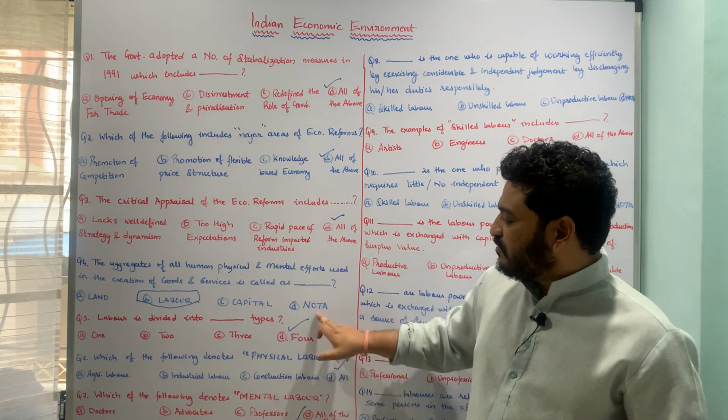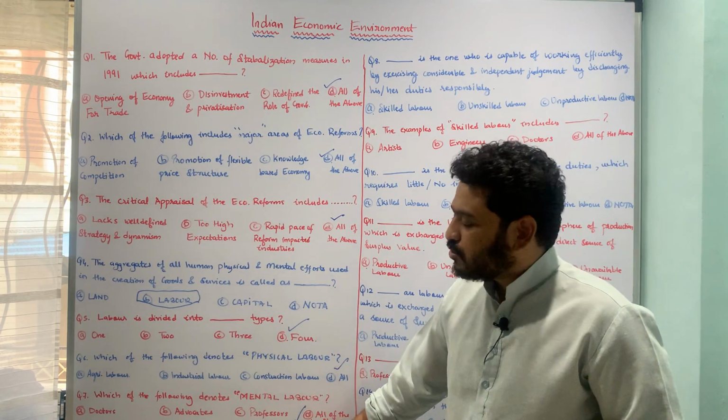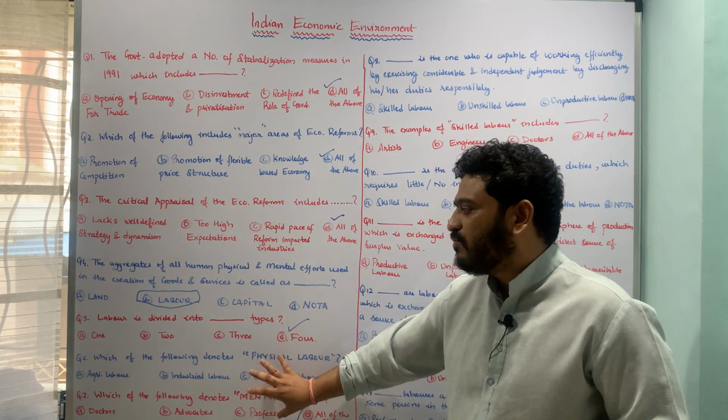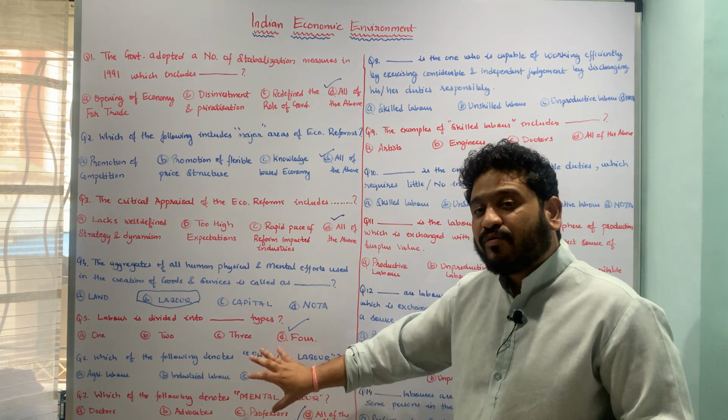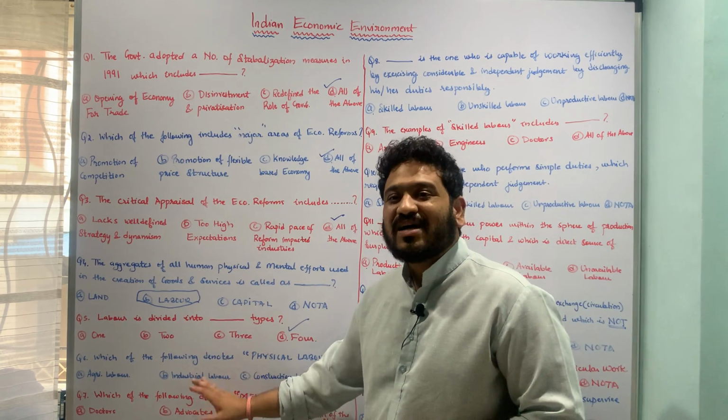Therefore here I complete the first type. Here I talked about 4 different types of labor. The first type is physical and mental labor. So I hope the distinction between the two is pretty much clear, and this is the first type of labor, or labor is divided into 4 different types, and the first type is physical and mental labor. So I hope these 2 questions are pretty much clear.